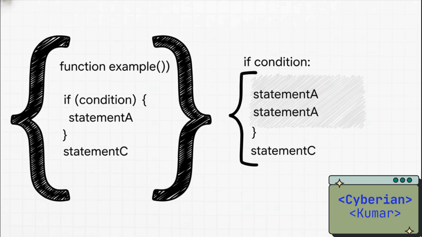But hold on, how does Python know which lines of code belong to the grade B path? In a lot of other languages, you might use curly brackets or something, but in Python, the answer is so simple and clean, it's indentation. That white space at the start of the line isn't just for making things look pretty, it's the actual rule that tells Python which instructions belong to which path in our adventure.